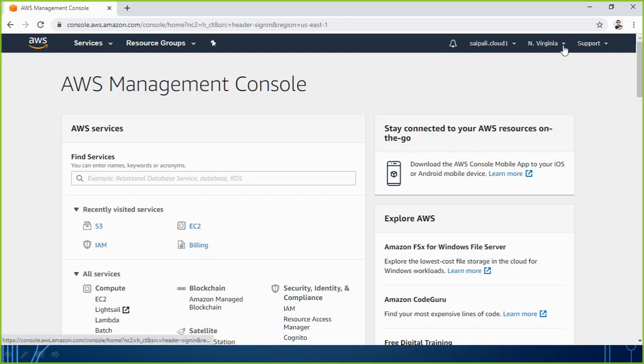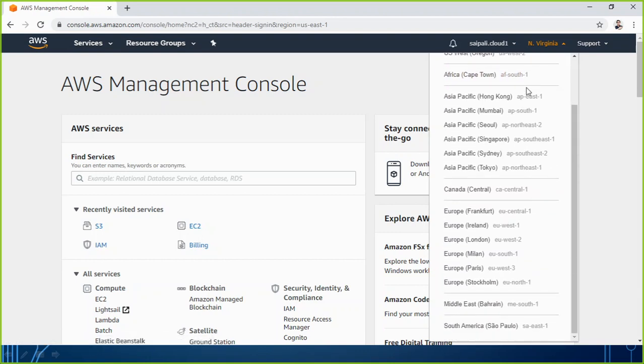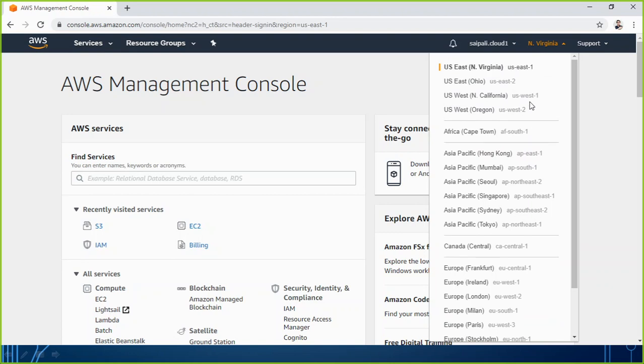So here if I drop down, you see these are the regions, and I think most of you know because we have discussed it. In total there are 24 regions. Here we have US East in Ohio, US West in California, US West in Oregon. We have one region in Africa, in Cape Town.